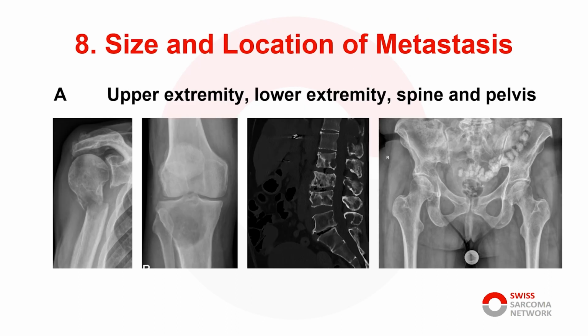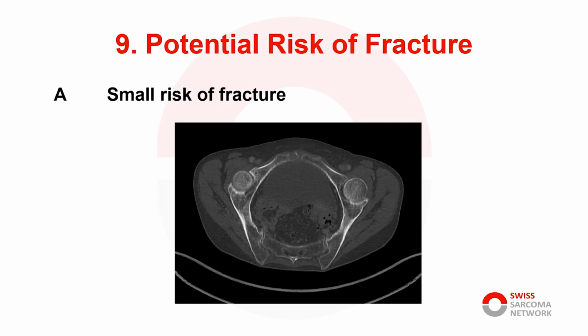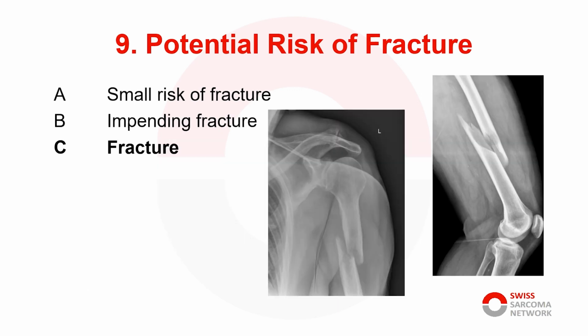8. Size and location of metastasis. We need to differentiate the locations in the body and their implications for treatment. To evaluate the cortical involvement and the involvement of weight-bearing areas brings us to number 9, the potential risk of fracture. If we only have a small risk of fracture, we don't need to think about surgical stabilization. But our treatment strategy changes in situations with impending or firm pathological fractures.